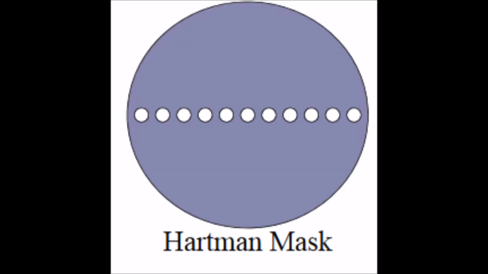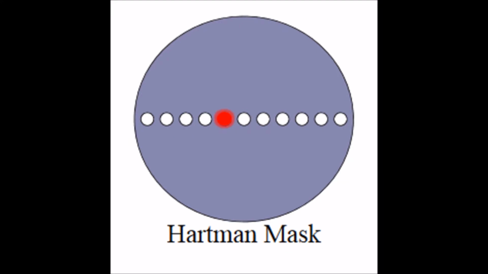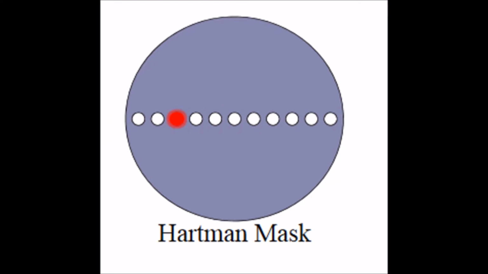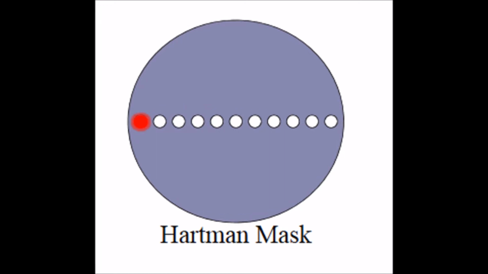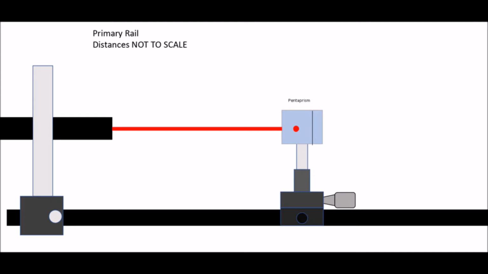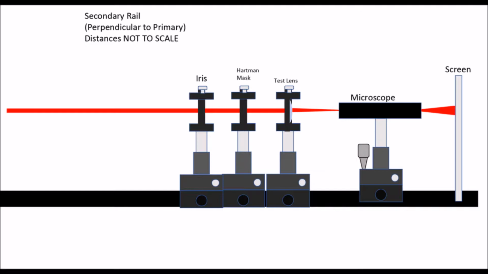A Hartmann mask allows us to essentially control where a ray will pass through the pupil coordinates of an optic. Thus we can go from being in the center, or any normalized position, all the way up to the marginal ray of the optic. We measure the ray aberration by using a Hartmann mask and a pentaprism. The pentaprism guides the beam by turning it at a 90-degree angle, guiding it through different holes on the Hartmann mask. Once through there, it passes through the optic that we were testing and is then focused and imaged on a microscope. Through that microscope, we could then see where the ray would transfer onto the image plane.